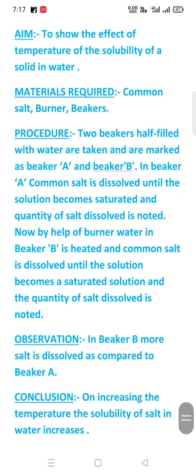Procedure: two beakers half filled with water are taken and are marked as beaker A and beaker B. In beaker A, common salt is dissolved until the solution becomes saturated and the quantity of the salt dissolved is noted. Now by help of burner, water in beaker B is heated and common salt is dissolved until the solution becomes a saturated solution and the quantity of salt dissolved is noted.